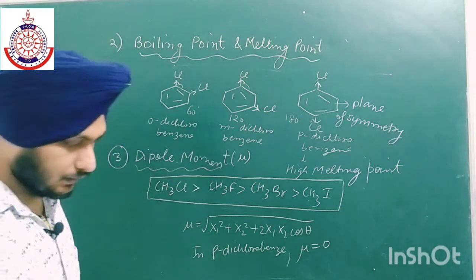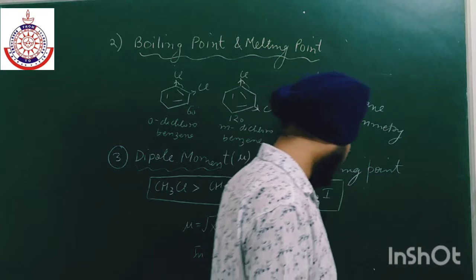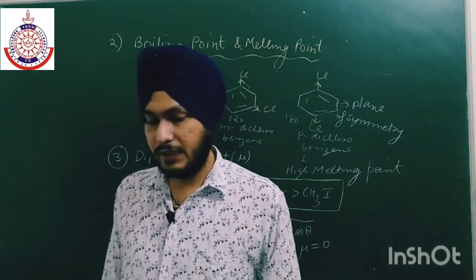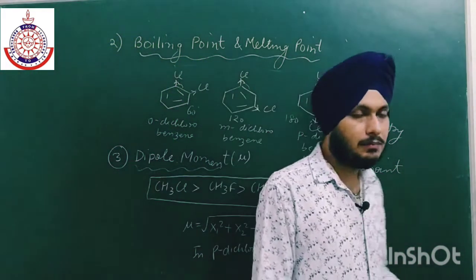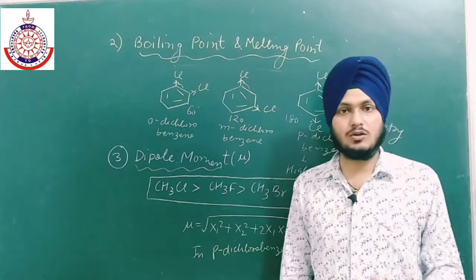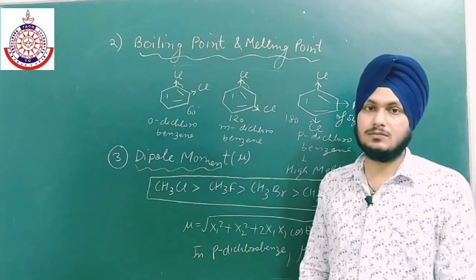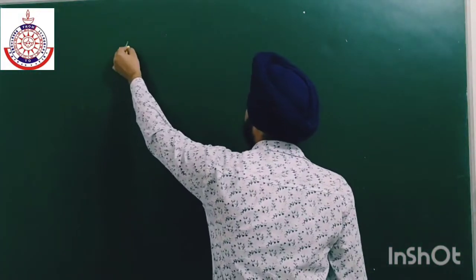The next factor is solubility, the fourth property. Generally all alkyl halides are polar in nature, but they are not highly soluble in water.